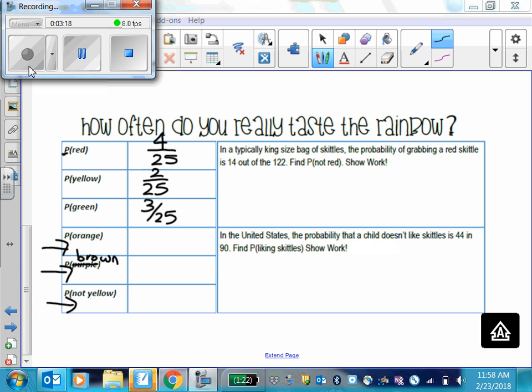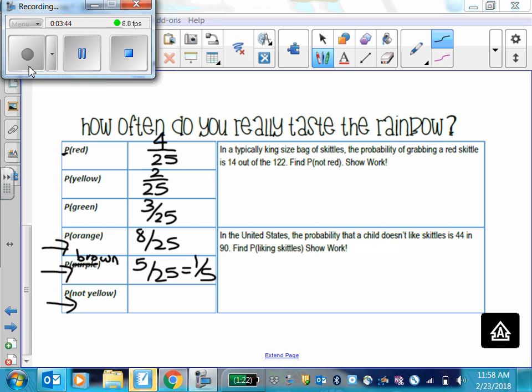So hopefully probability of orange and probability of brown was not difficult. Hopefully that was pretty simple. Because how many oranges? Chaz had 8 oranges, so 8 out of 25. For brown, Chaz had 5 out of 25, but of course he wrote 1/5 because you should always be going to simplest terms. All right.